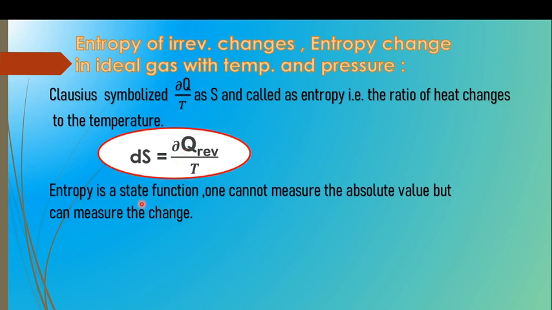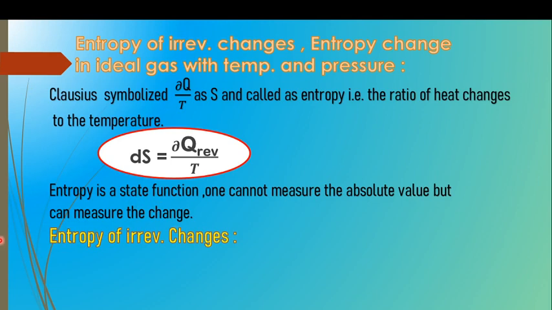So always remember that entropy is a state function, depends only on the initial and final state, and one cannot measure the absolute value but can measure the change. In the last lecture we studied the state function: we cannot measure the definite value, but we can measure the change, that is, the change from initial state to final state.